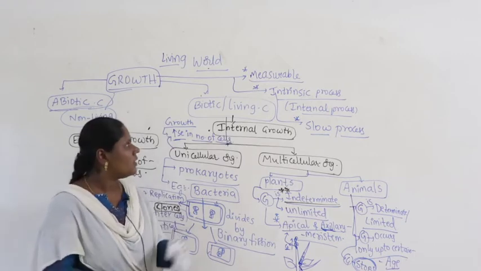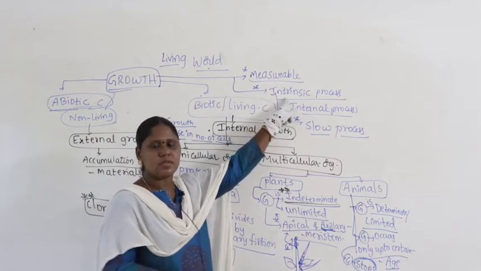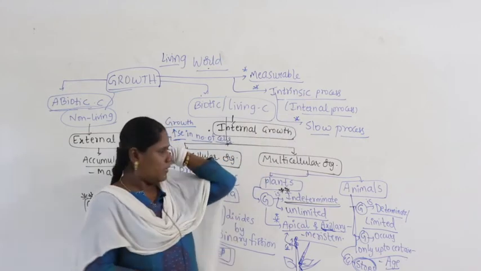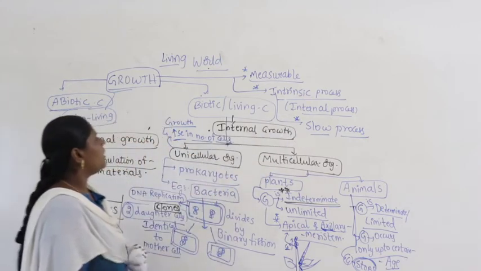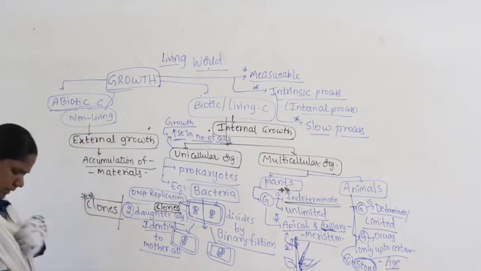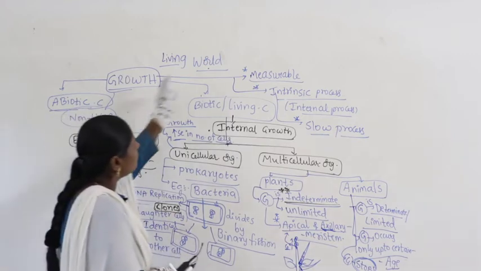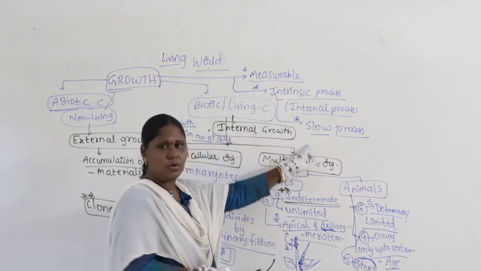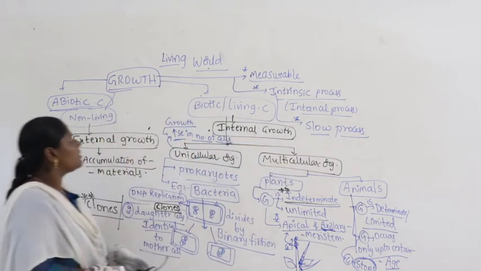Why? Because it is an intrinsic process, it happens internally, and moreover it is a very slow process. So when we say the growth phenomena in this case, we say growth is measurable, but it is an intrinsic, internal process, and a slow process.